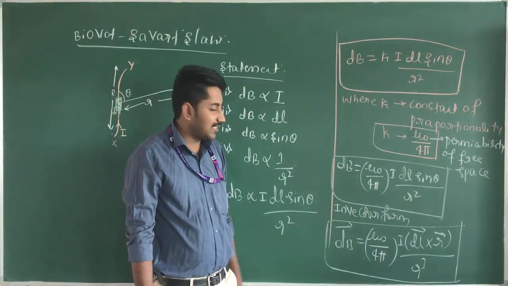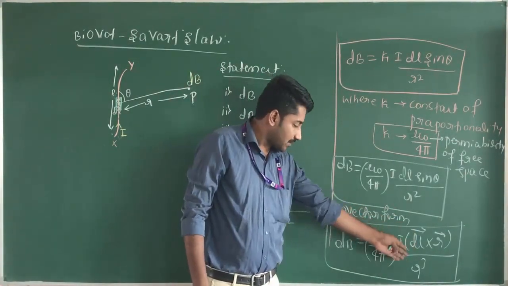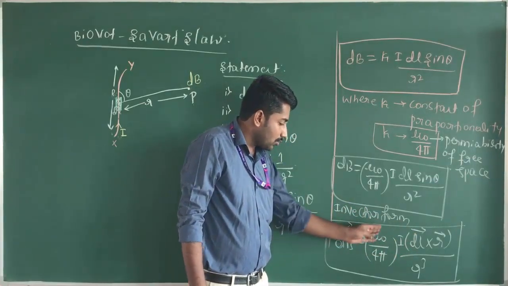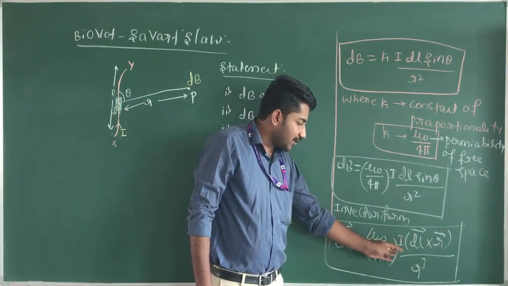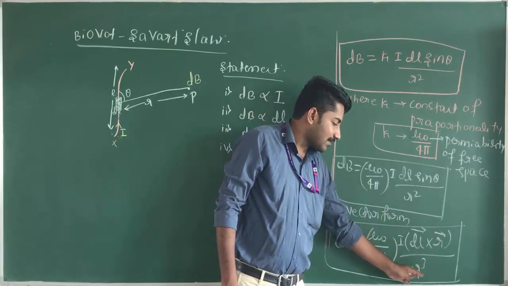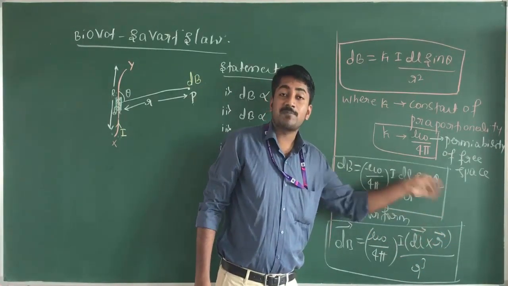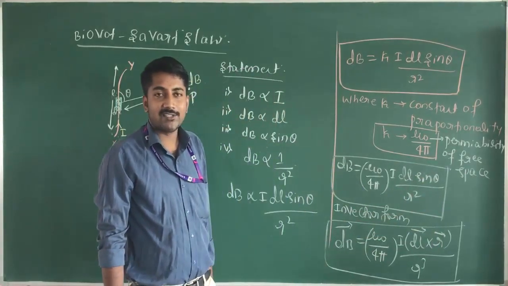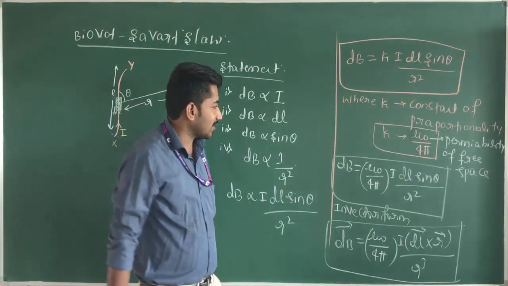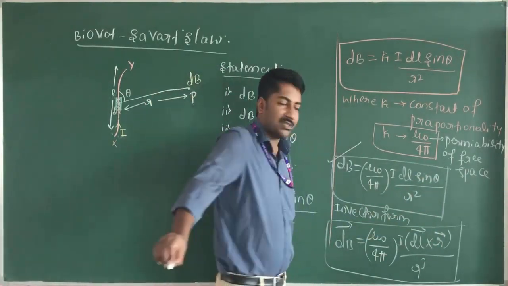It is obtained by multiplying and dividing by r. Here r is the position vector, or it is called the displacement vector. This is the general form of the Biot-Savart's law.